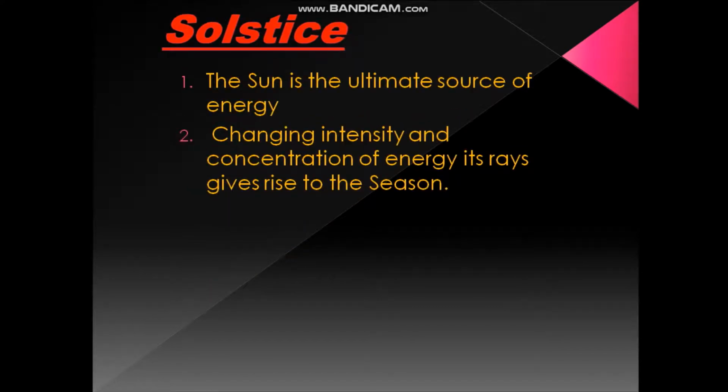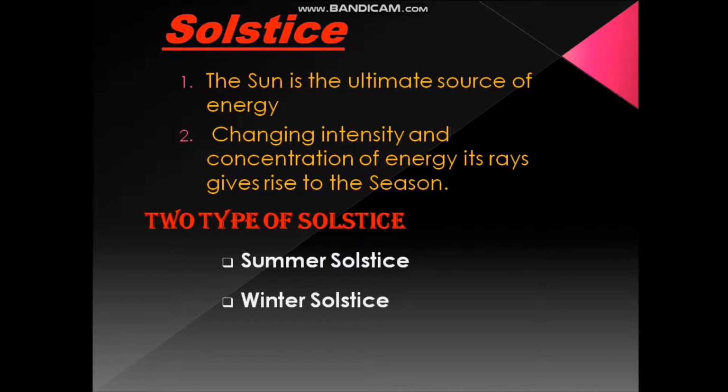Solstice: it is the time or date at which the sun reaches its maximum or minimum declination, marked by the longest and shortest days. The sun is the ultimate source of energy. Changing intensity and concentration of its rays gives rise to the seasons. There are two types of solstice: summer solstice and winter solstice.